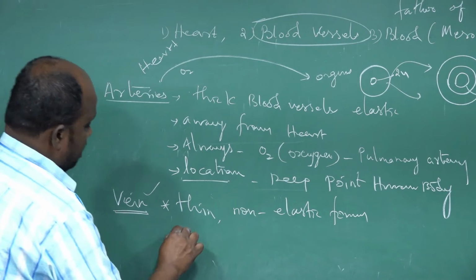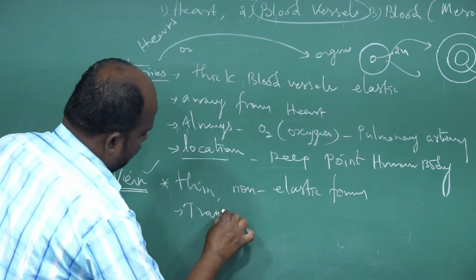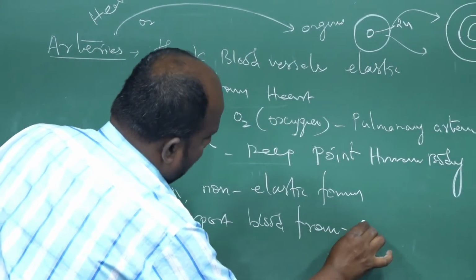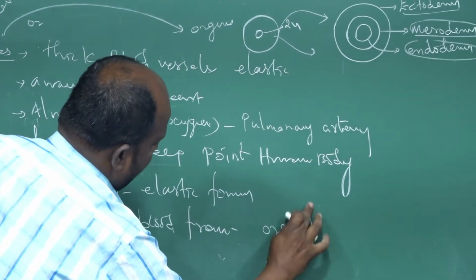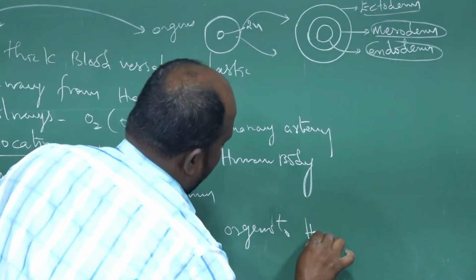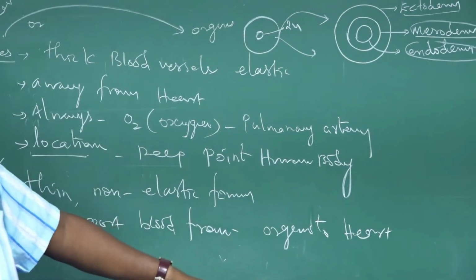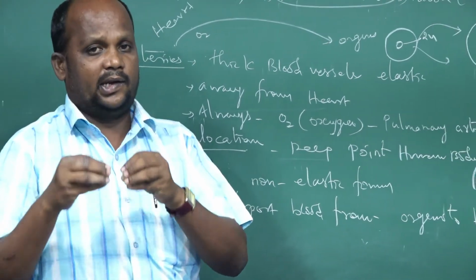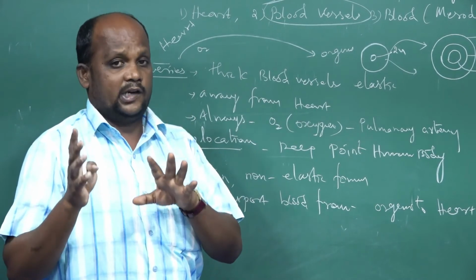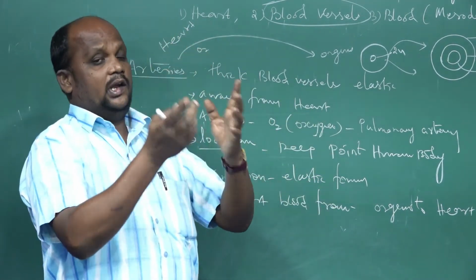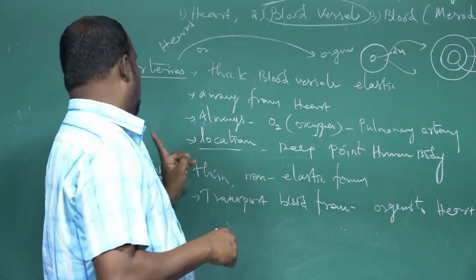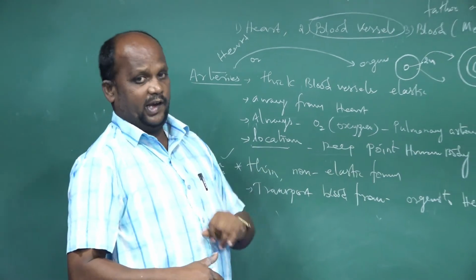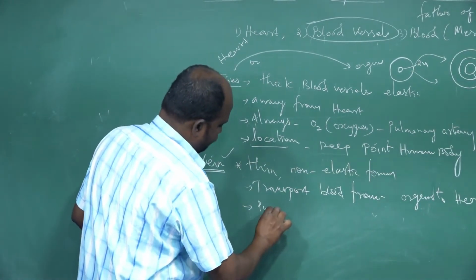Second main role, it is to transport the blood from organs to the heart, or from various tissues, from the various cells, the waste blood. I mean the carbon dioxide contained materials and waste product contained materials are transported from the organs to the heart structure. These materials are transported by the vein blood vessel. Okay, next one, except the pulmonary vein.